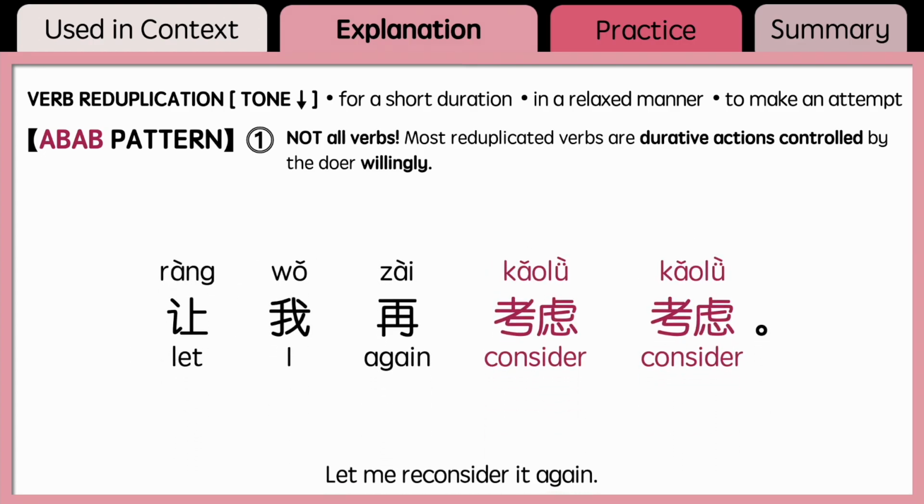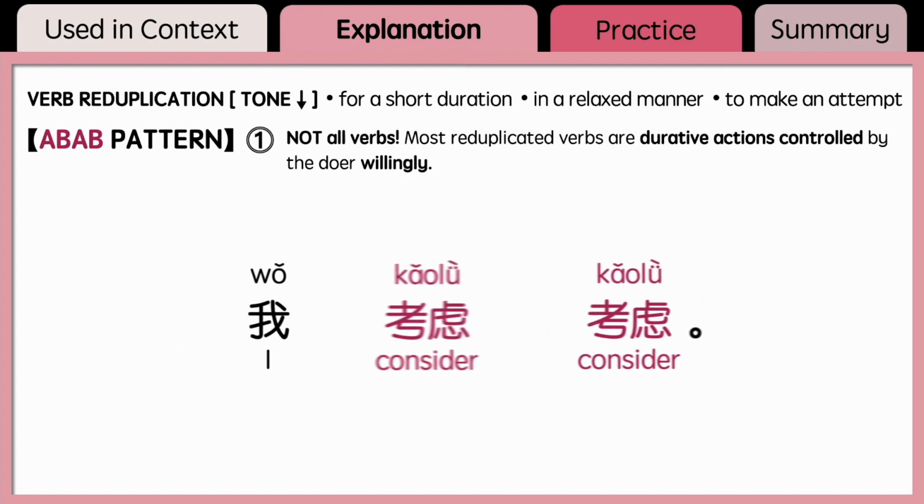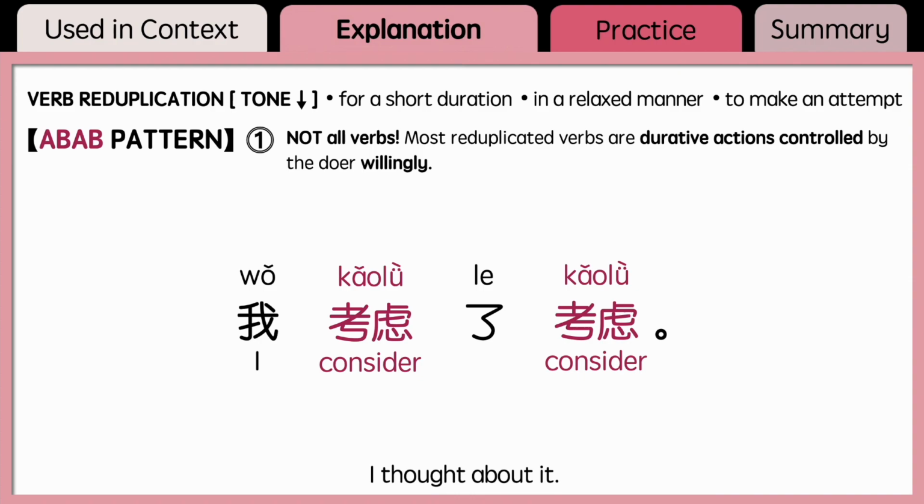For another example, in the sentence, 让我再考虑考虑, 考虑 is a durative action because it takes a period of time to complete the action of considering. 考虑 is also an active action controlled by the doer willingly. By reduplicating the verb 考虑 into 考虑考虑, it helps with softening the tone of the expression. 让我再考虑考虑. Let me consider it again. If you want to express that you have considered it, you can place 了 in between the two verbs and say 我考虑了考虑. Here, note that the AB 了 AB pattern is usually used in narrative sentences.